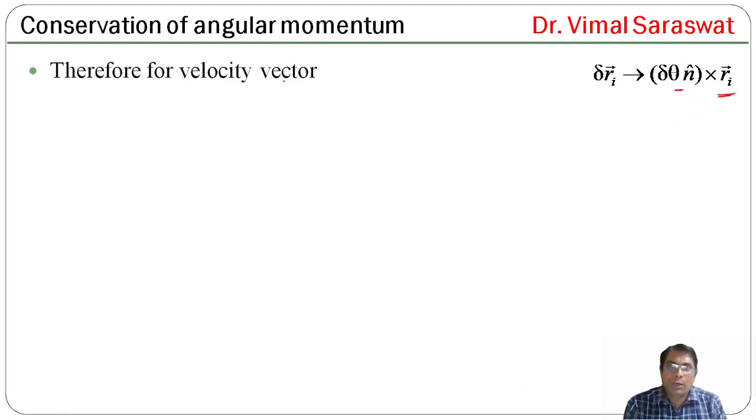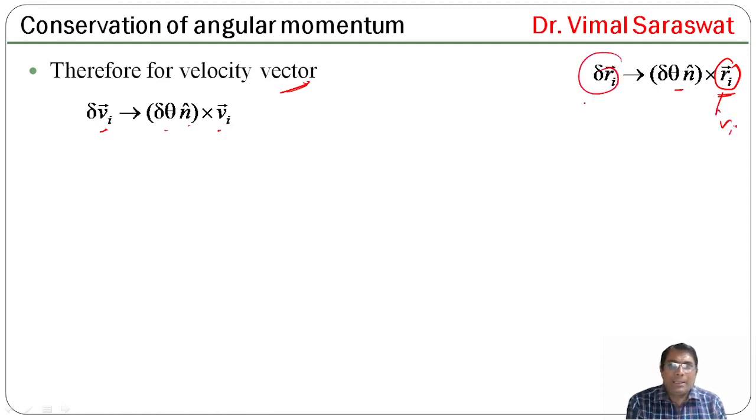Therefore, for velocity vector, delta Vi will be delta theta n cap cross Vi. So Ri is replaced by Vi, then this will be delta Vi.